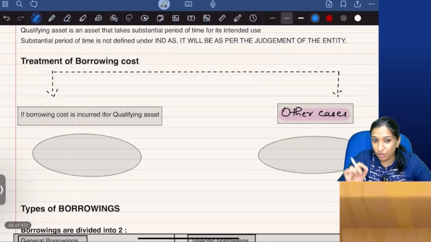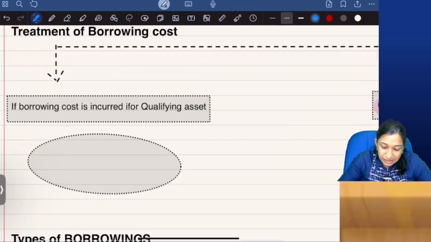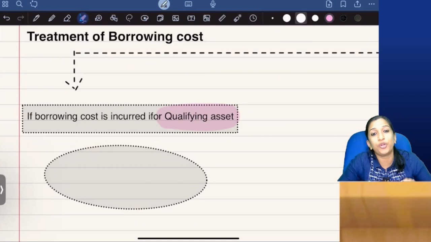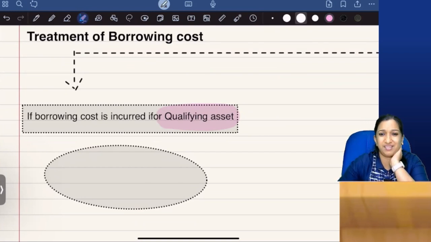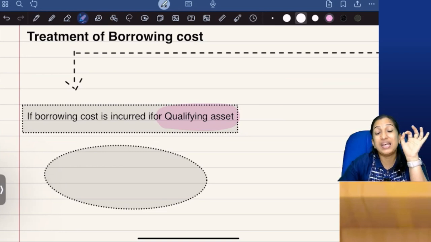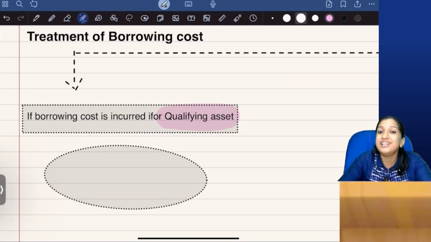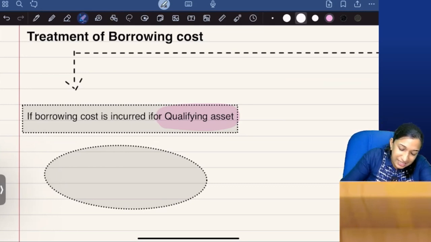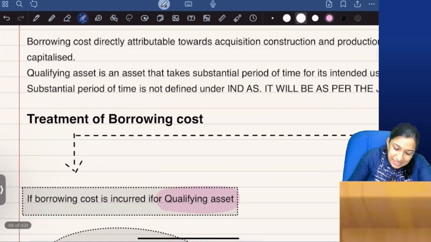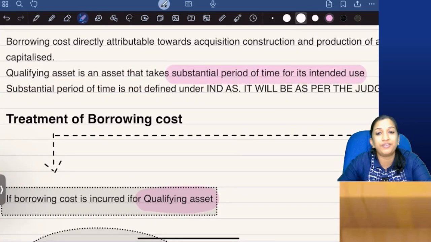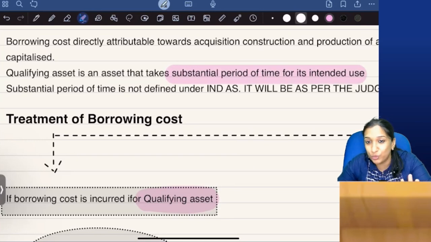If borrowing cost is incurred for a qualifying asset. What is a qualifying asset? Qualifying asset is an asset that takes substantial period of time for its intended use.